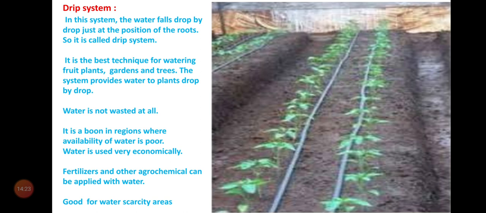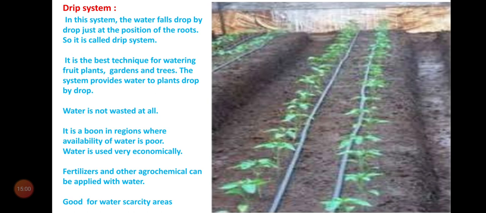Now, coming to the next method, that is drip irrigation. So, in this system, the water falls drop by drop just at the position of the roots. So, it is called drip system. It is the best technique for watering fruit plants, gardens and trees. And fertilizers and other agrochemicals can be applied with the water. Good for water scarcity areas.